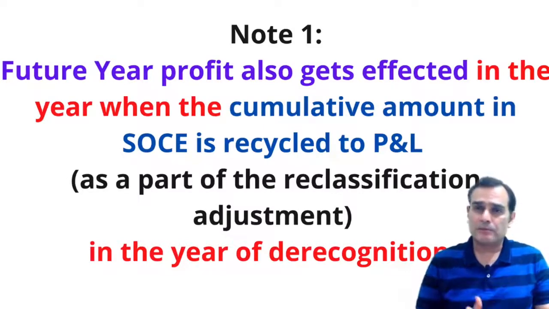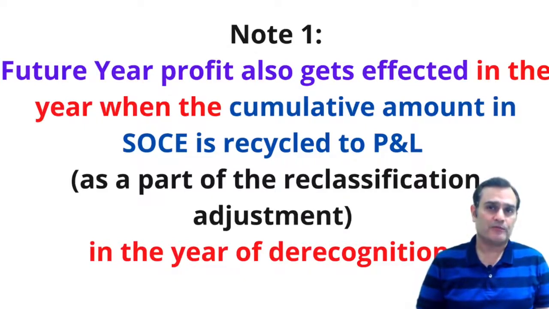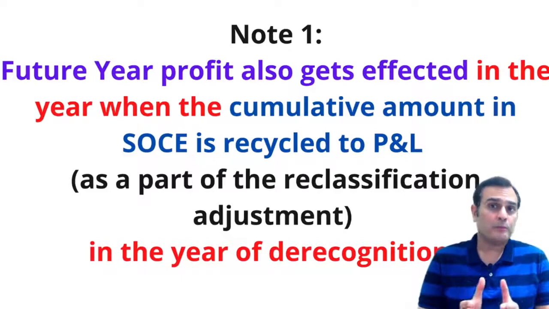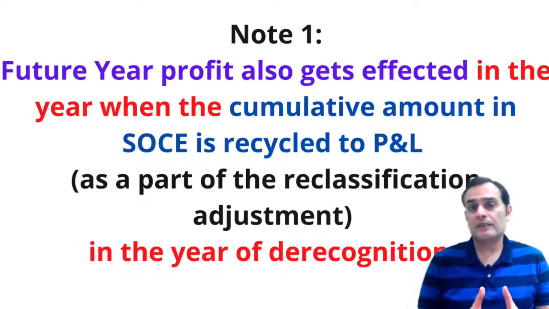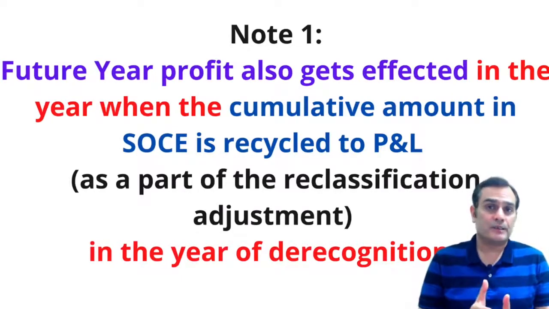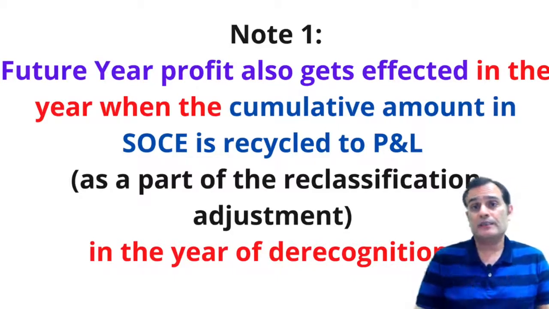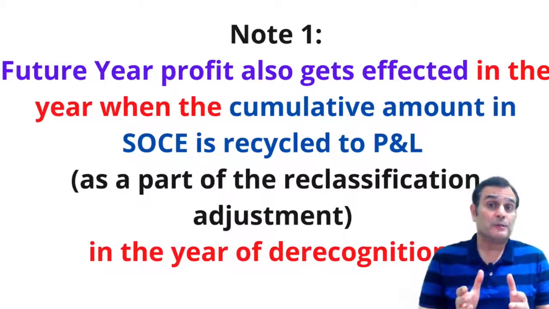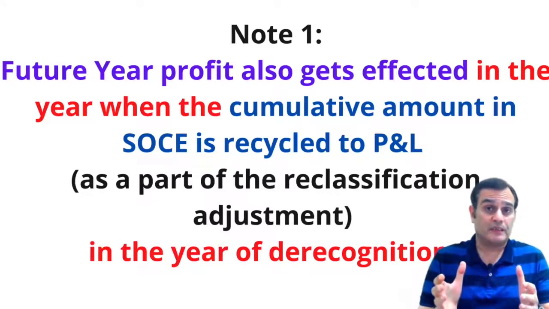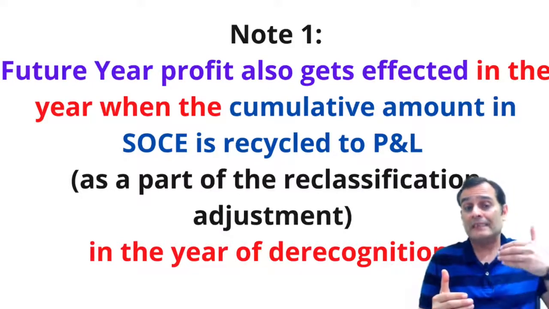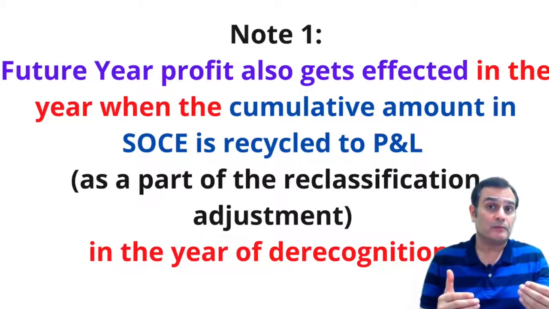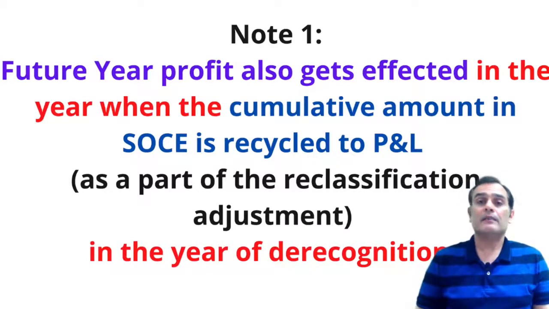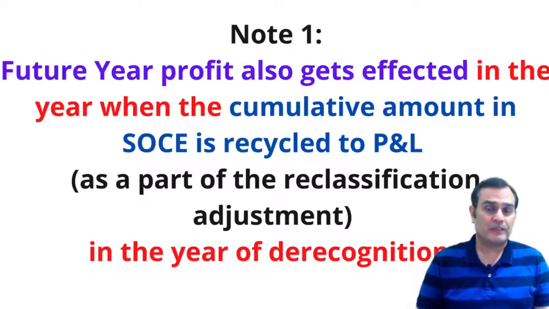So, sir, does this mean that we are indirectly counting the item twice in terms of profitability? Yes. In one particular year, you're taking it in the other comprehensive income, and in a subsequent year of derecognition, you are taking it to the profit and loss section. So which means the profits of 2 years get affected because of the same item. But in the first year, when you take it to the point number 14, the EPS is not affected. But in the subsequent years, the earning per share also gets affected. The profit also gets affected.